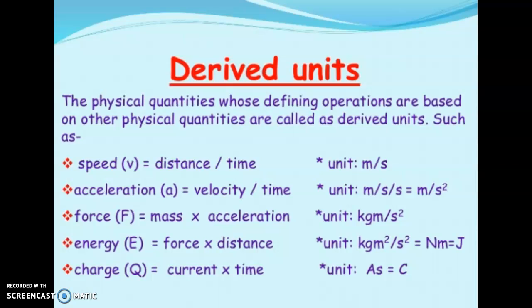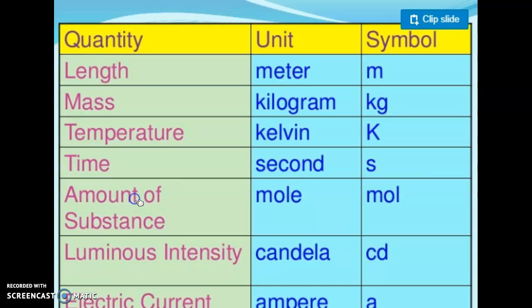Derived units. So what are derived units? Derived means which can be derived from some base units. The physical quantities whose defining operations are based on other physical quantities are called derived units, such as speed. Speed equals distance upon time. Distance is a length and time is also a base unit. So length upon time, which is speed, can be written in the form of base units.